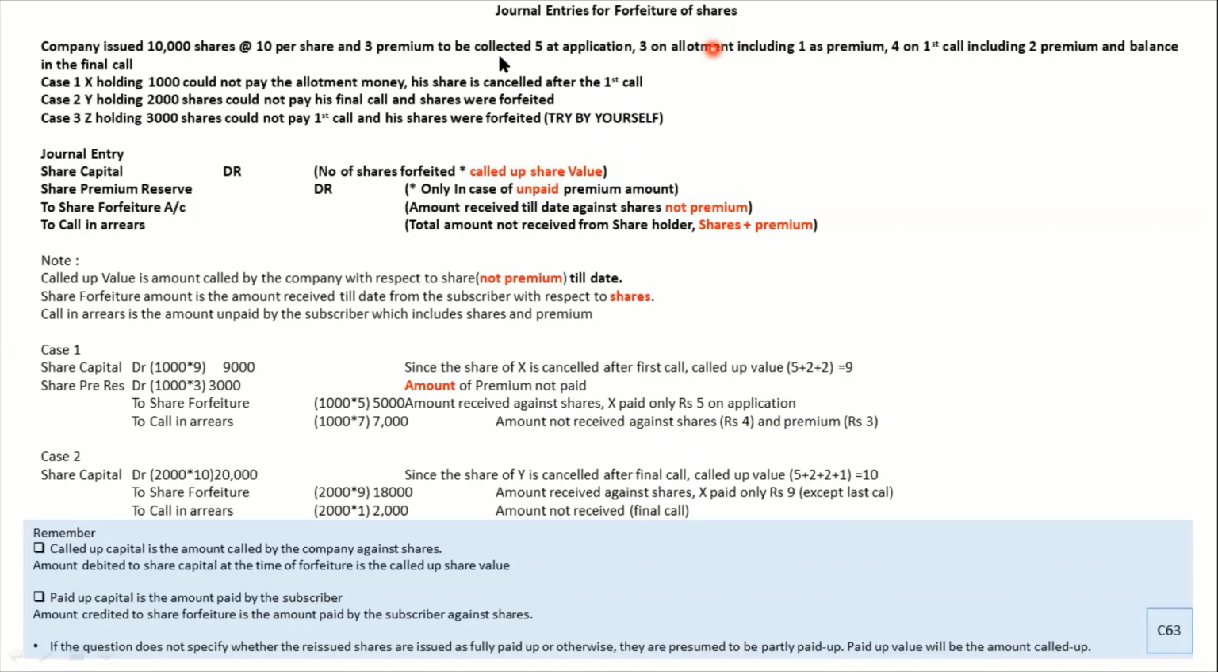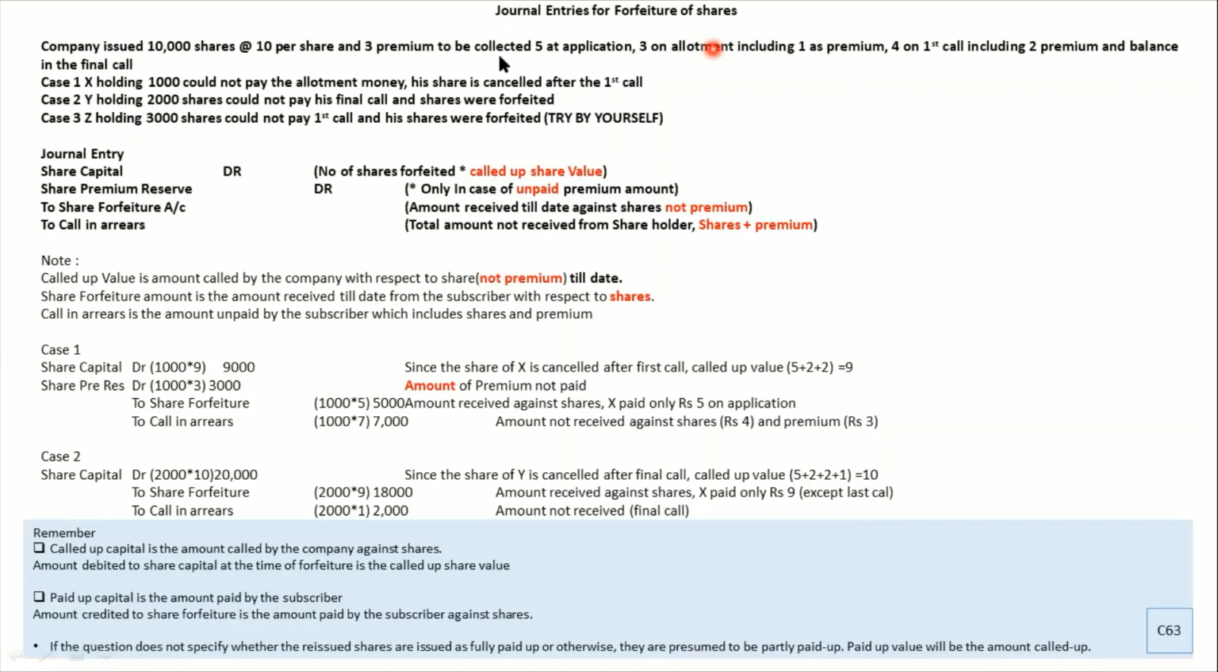The journal entry is very simple. Same thing, share capital you have to debit. But over here, I will not debit the premium. Why? Because he has paid the premium. If the premium is paid, you don't have to mention it. Only and only if the premium is not paid, you debit it. So this is how you understand.